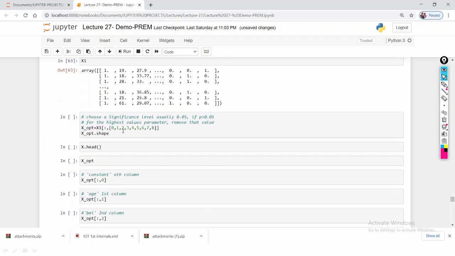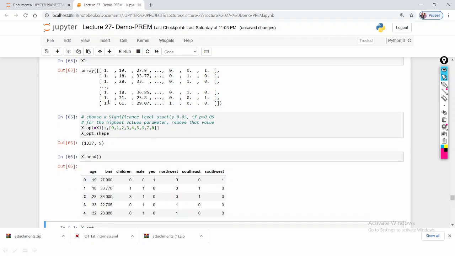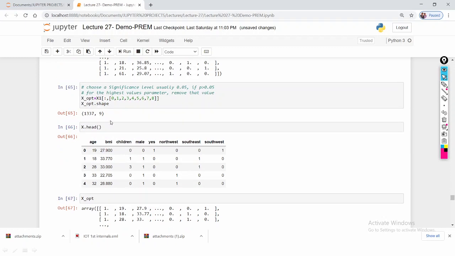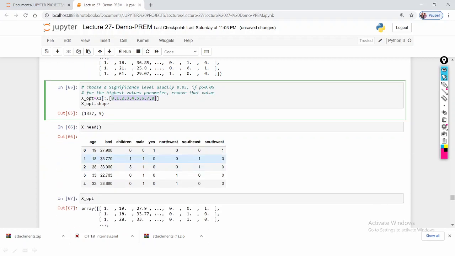Here we have to choose the significance level. Usually if the p value is greater than 0.05, we remove the feature with the highest value. I am taking x1, and under x1, the feature columns are all rows and columns from 0 to 8.